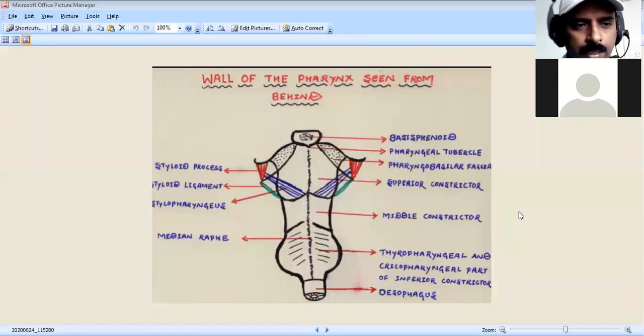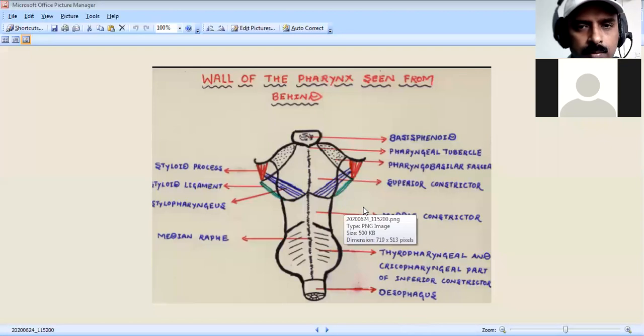So there are some preliminary remarks about the muscles of the pharynx. We call these muscles the constrictor muscles of the pharynx, or the pharyngeal constrictor muscles.